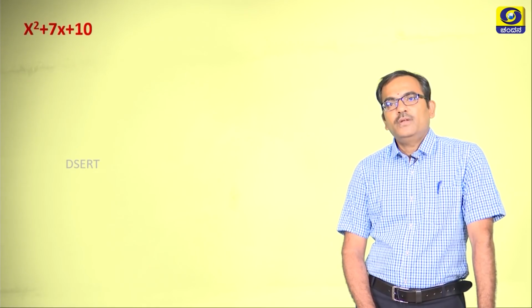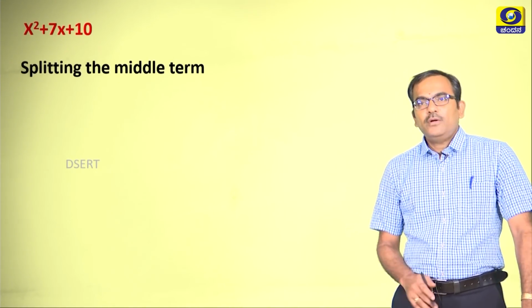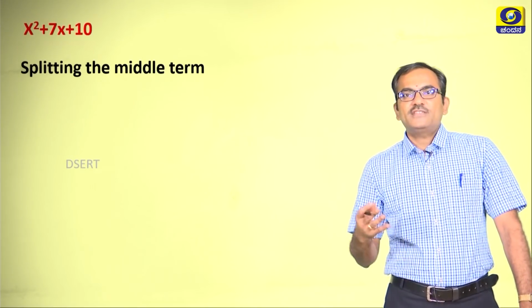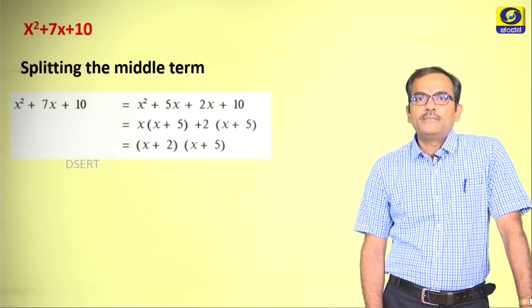Okay. Now, let us take another example, x square plus 7x plus 10. Now, do we need to write this in the standard form? No, it is not necessary, because the given polynomial itself is in the standard form. No need to rewrite it. Okay.